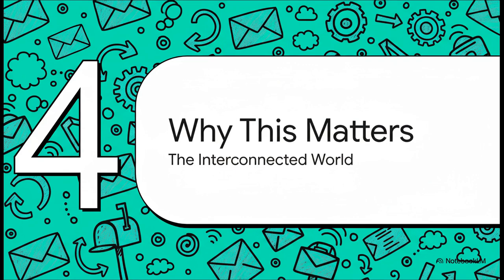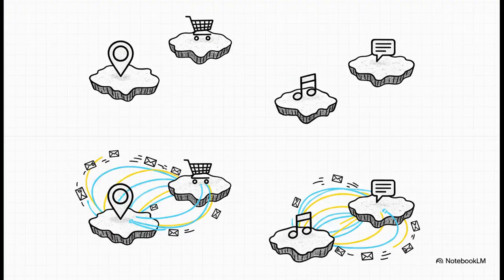Okay, so we get the mechanics. But so what? Why is this so important? What does it actually mean for us in the real world? This whole system, these standardized mailboxes and universal postcards, it's the reason you can use Google Maps inside of a ride-sharing app or pay with your credit card on basically any website. It is the invisible backbone connecting thousands of independent services into the seamless digital world we use every single day. Without it, the internet would just be a bunch of isolated islands instead of a thriving, interconnected globe.